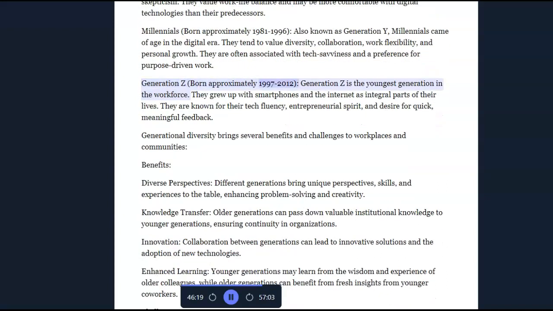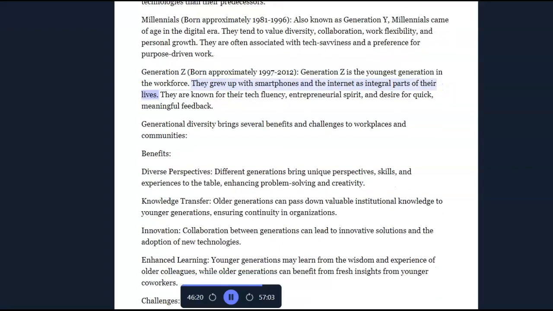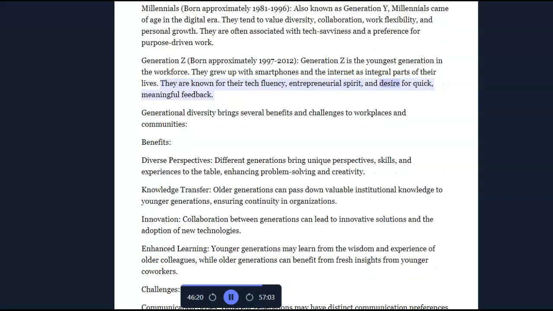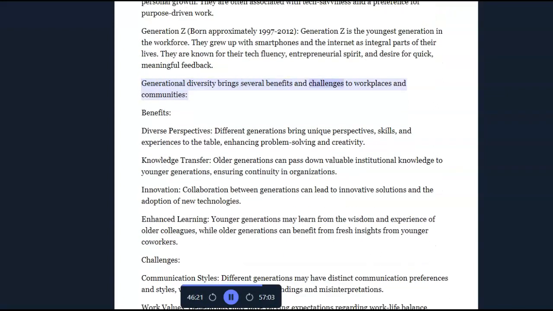Generation Z, born approximately 1997-2012. Generation Z is the youngest generation in the workforce. They grew up with smartphones and the internet as integral parts of their lives. They are known for their tech fluency, entrepreneurial spirit, and desire for quick, meaningful feedback. Generational diversity brings several benefits and challenges to workplaces and communities.